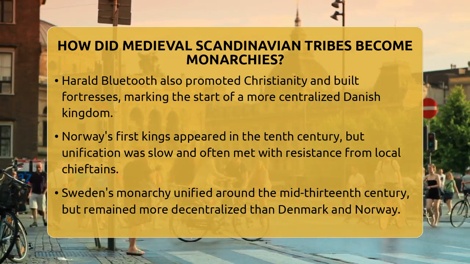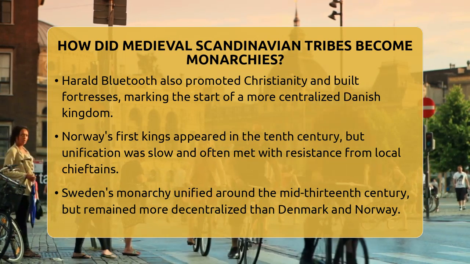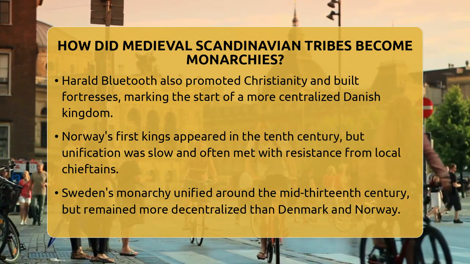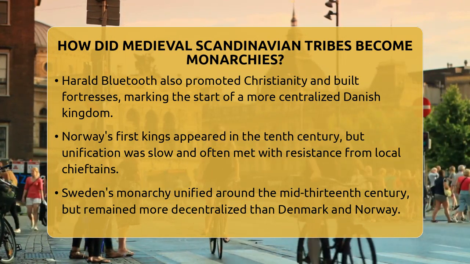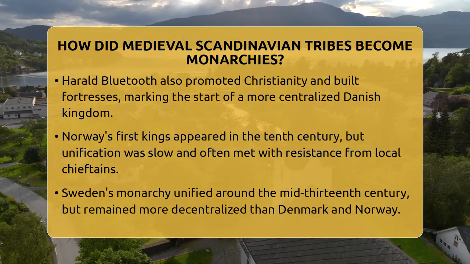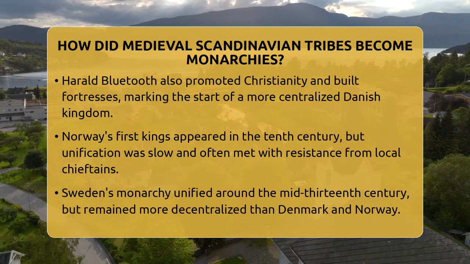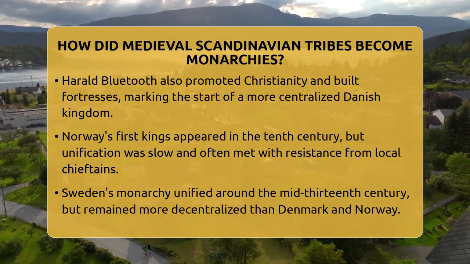Norway also saw its first kings emerge in the 10th century. These rulers faced resistance from local chieftains, and unification was often a slow, sometimes violent process. Sweden was the last to form a more unified monarchy, which only happened around the mid-13th century. Even then, Sweden remained more decentralized than Denmark and Norway.